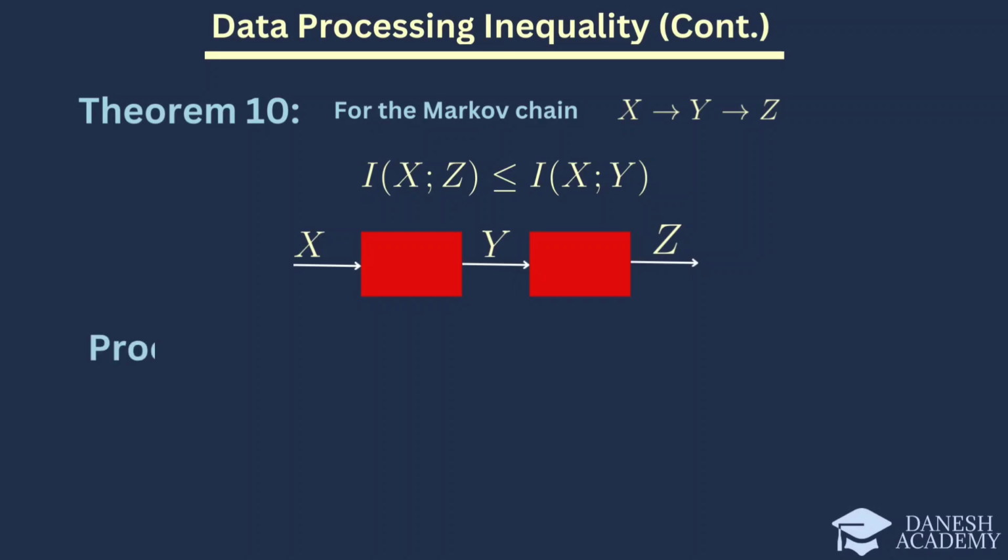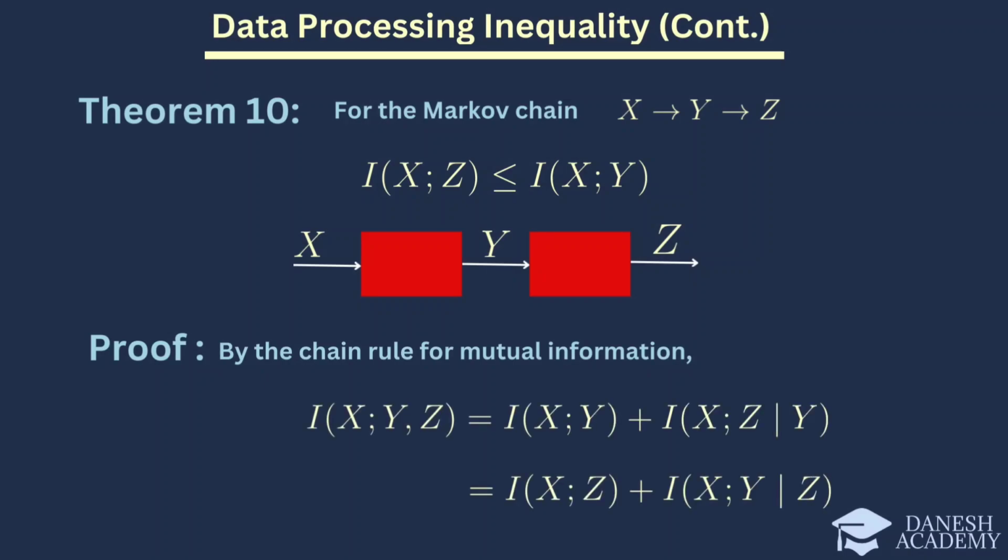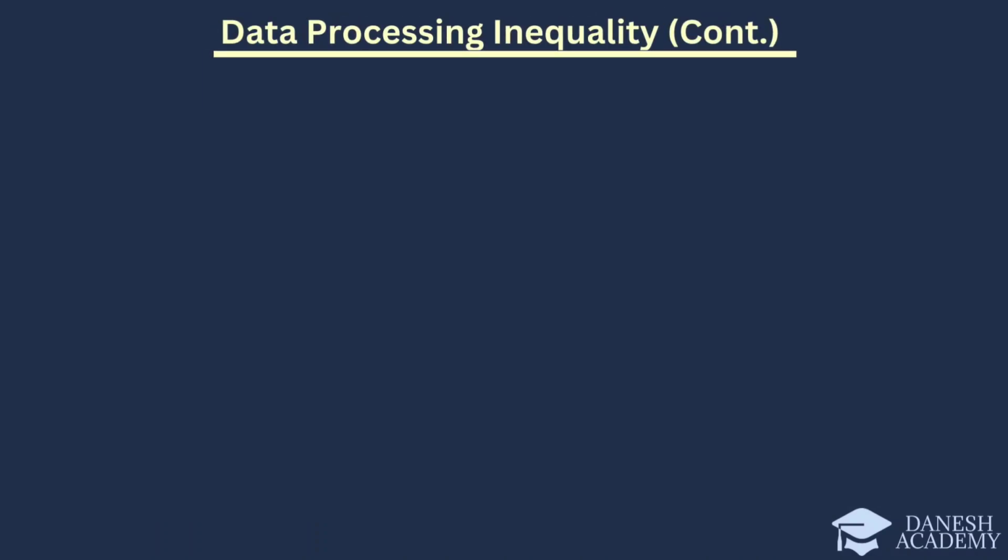To prove this, we use the chain rule for mutual information. Given the Markov property, we know that x and z are conditionally independent given y, so we have the equation as follows. This confirms that processing information through an intermediate variable does not increase mutual information, aligning with the data processing inequality principle. Here we continue exploring the data processing inequality with a deeper look into the proof.